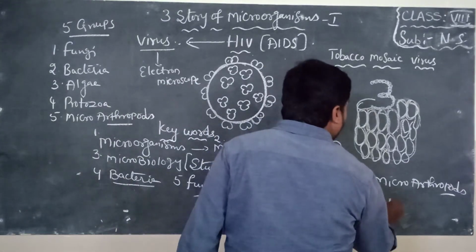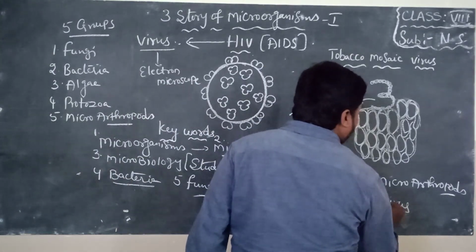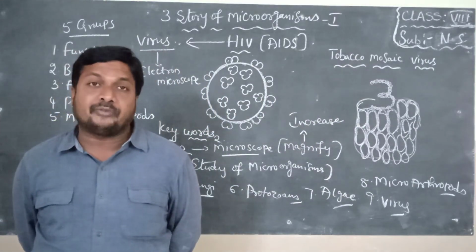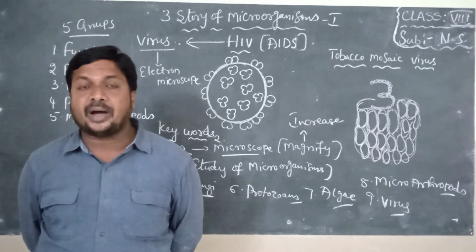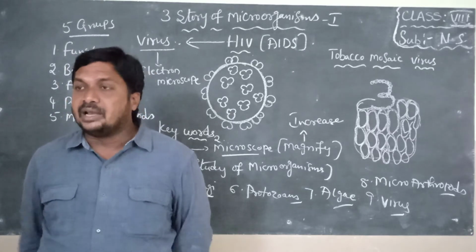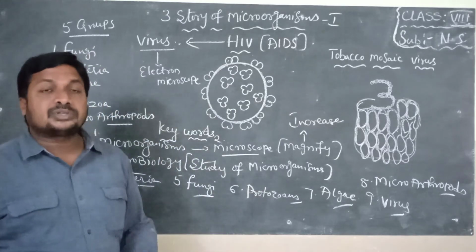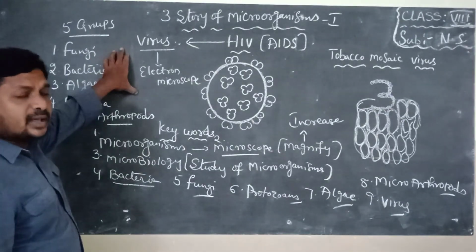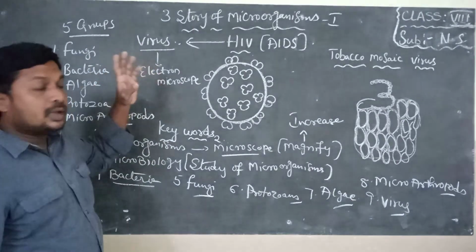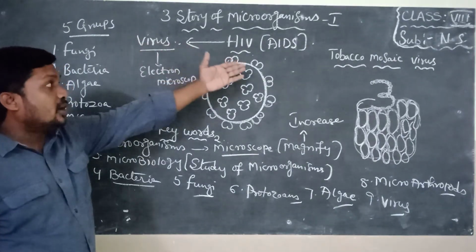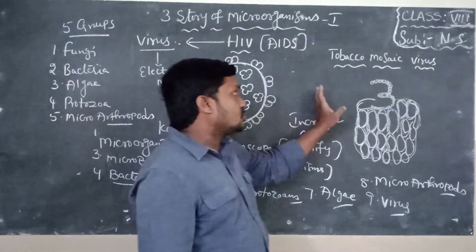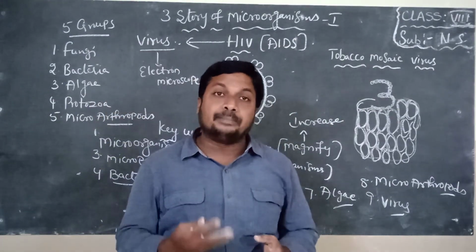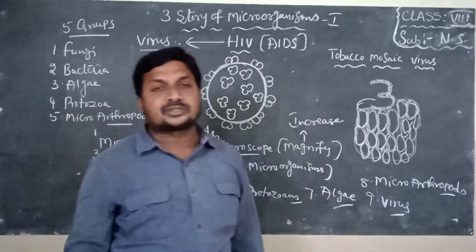Virus. Ninth one is virus. Already I explained, viruses are very interesting living things. They are a connecting link between living and non-living things. They are very small in nature and can be seen only with the help of a microscope. Inside a living cell, in living bodies, they are living things. Outside, non-living things. That's why virus is a connecting link between living and non-living things. They mostly cause diseases like polio and HIV. HIV is a virus causing the disease called AIDS. Viruses also cause diseases in plants, like tobacco mosaic virus, and swine flu, measles, chicken pox, mumps, and common cold. All these diseases are caused by virus.